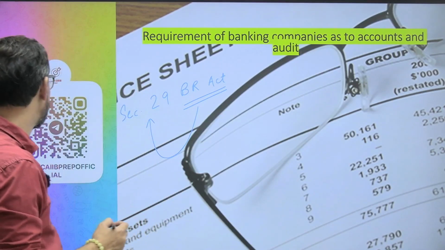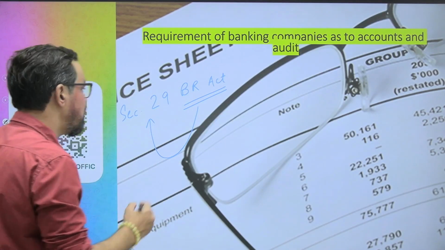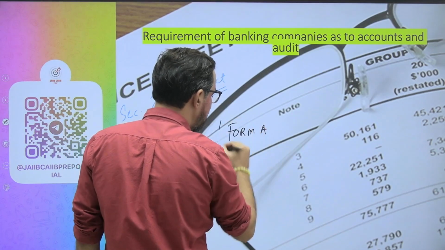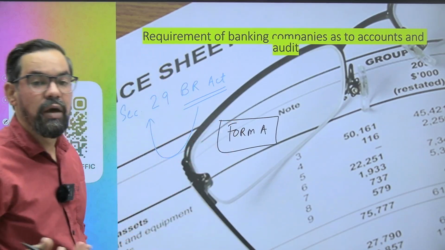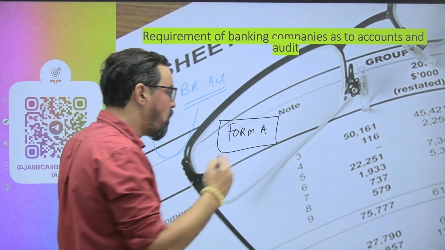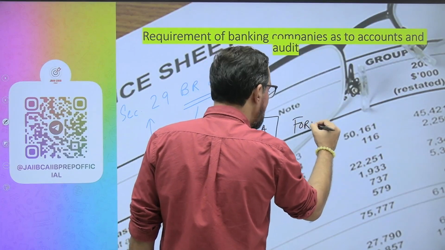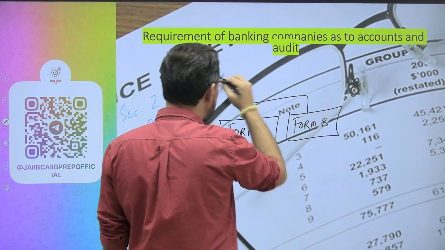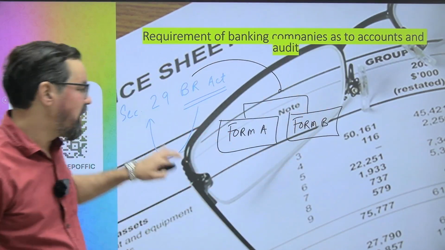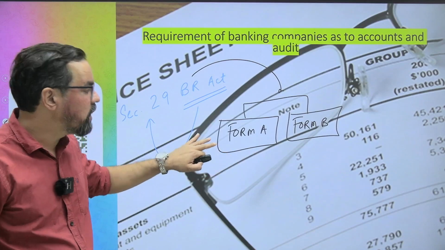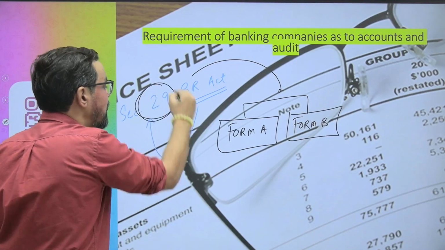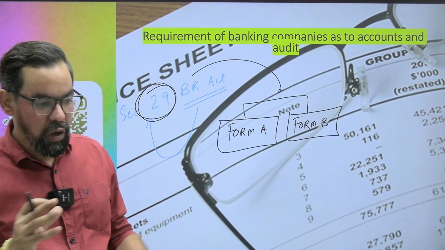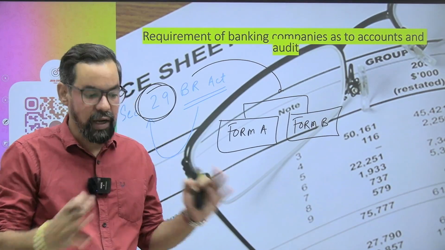Okay, so we have majorly two areas. One is Form A, which deals with your pro forma balance sheet, where we have 12 schedules. And Form B, which is related to your profit and loss account. These two accounts generally come under the final accounts of a banking company, as per this particular section. So how their formatting will be, what will come first and what will come last, and the different heads, the entire 18 schedules.